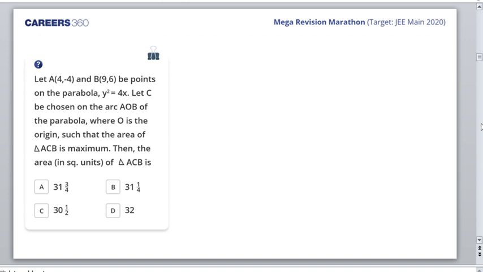So let's discuss the solution to this question. Let this be the parabola. Obviously, y squared is equal to 4x is a right hand parabola.